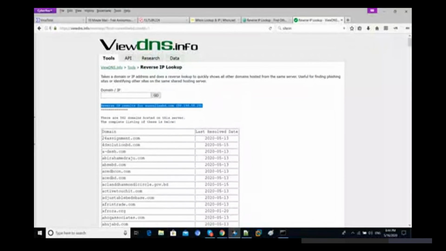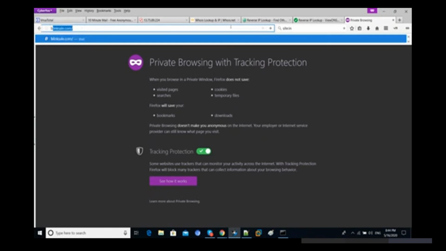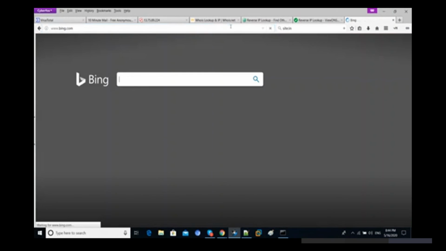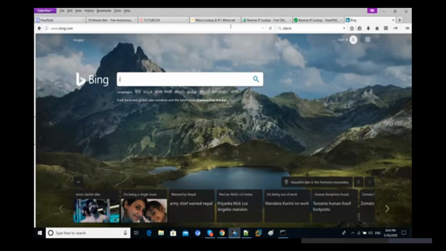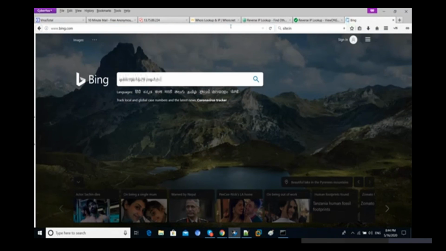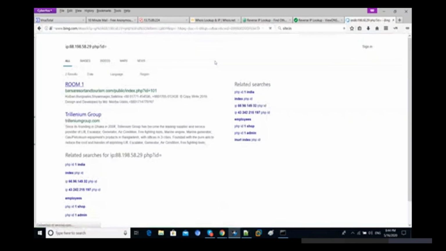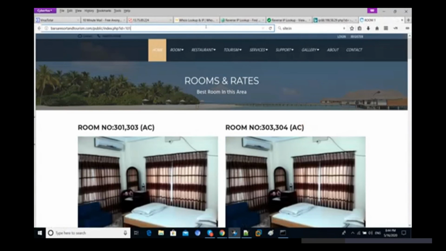Now let's suppose, how can we find out whether any vulnerable website is available on that server or not? Let's try to check it out. We are going to use Bing here, so bing.com. We use the IP, then search for .php?id= something. I'm just using a Bing dork here, and let's suppose this one is room 1. We are only getting this one, so let's see whether that one is vulnerable or not. Yeah, that one is vulnerable, right?